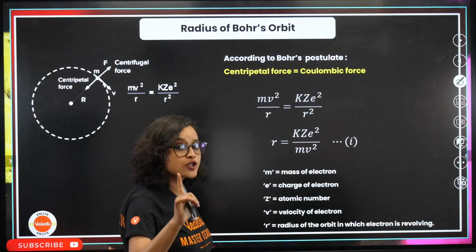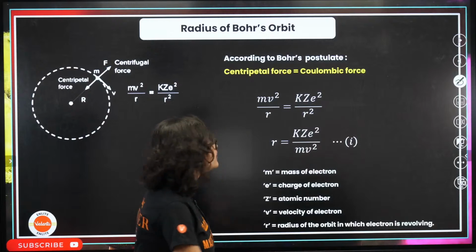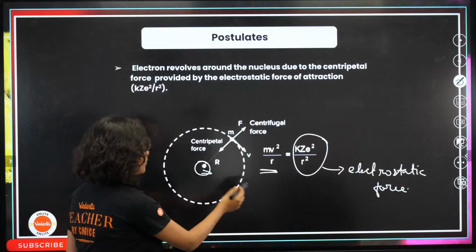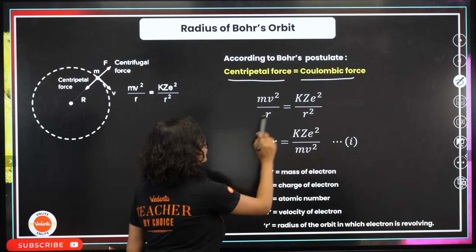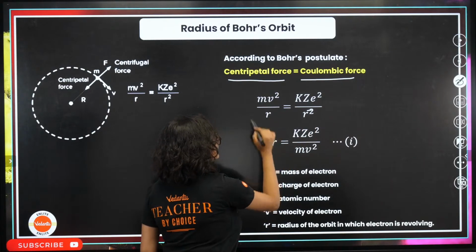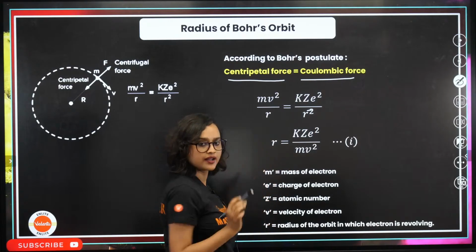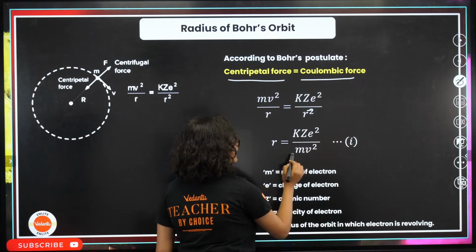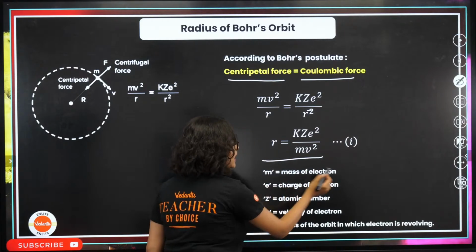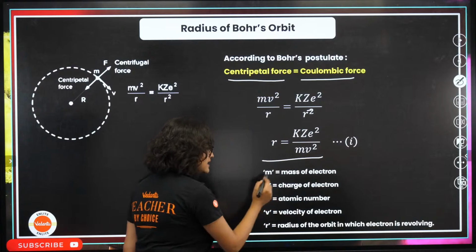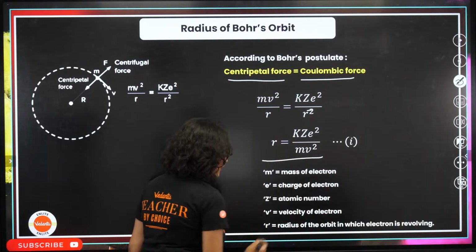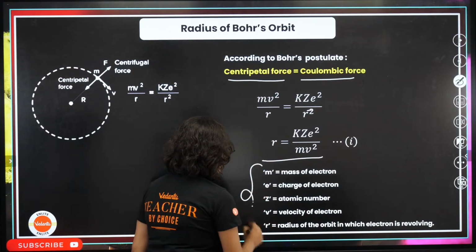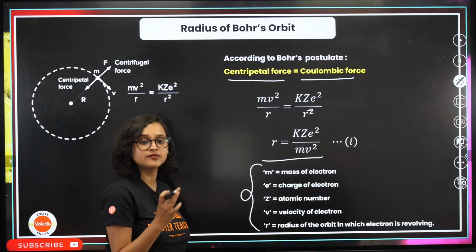Now, according to Bohr's postulate, once again, what did we say? We just said that centripetal force is equal to Coulombic force. So I'm taking the same formula and putting it here. Now, one r will cancel, so we will have only one r. r will be equal to kZe square divided by mv square, where m is the mass of the electron, e is the charge of the electron, Z is the atomic number, v is the velocity of the electron, and r is the radius of the orbit in which the electron is revolving. Are we all clear with these terms?